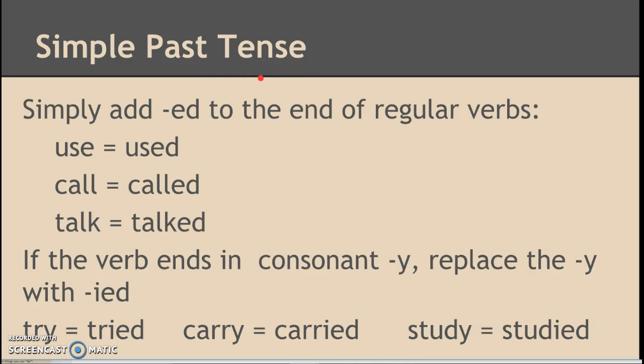For most other past tenses, you simply want to add ed to the end of regular verbs. So use becomes used, call becomes called, talk becomes talked, right? And if the verb ends in a consonant y, like ry or dy, okay, then you want to replace the y with an ied. Like try becomes tried, carry becomes carried, and study becomes studied, okay?